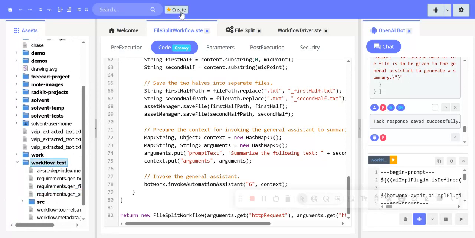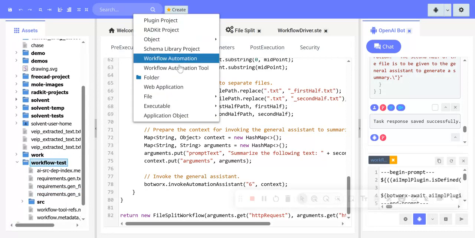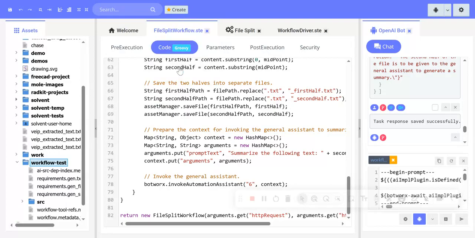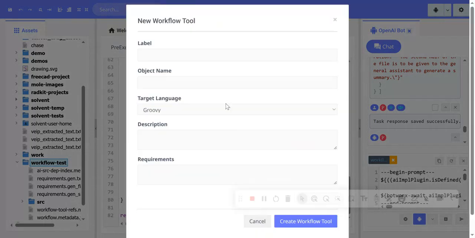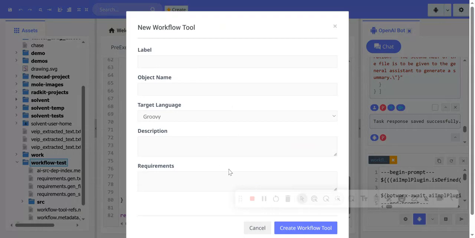So there's a menu here for building tools. I click on that. Right, so provide some basic information, like the name of the tool. If you saw the code, it had asset manager as a name. Now, when we're creating the asset manager tool, that's what we put in here. It's basically literally just an object name. In Groovy, it will be a Java object. In JavaScript, it will just be a JavaScript object in the language that you choose.